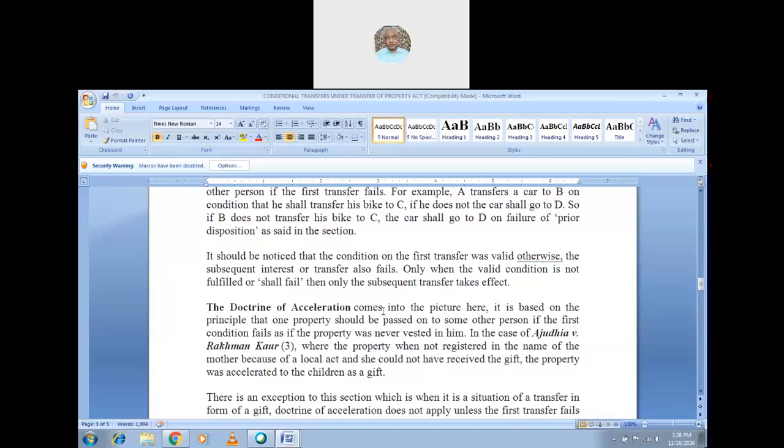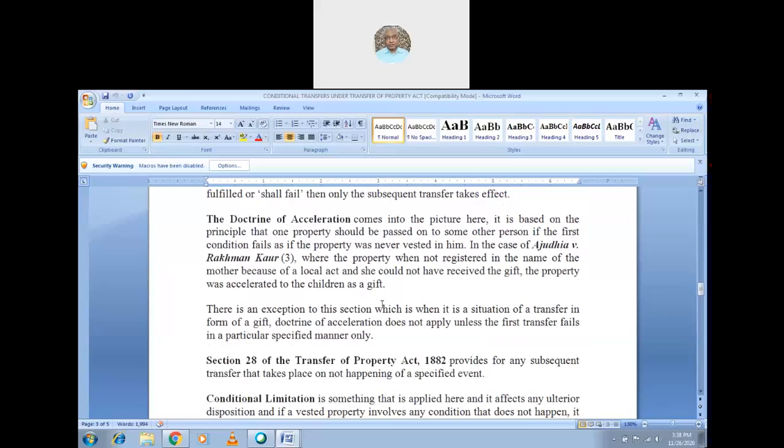So, it should be noted that the condition on the first transfer must be valid, otherwise the subsequent transfer fails. Only when the valid condition is not fulfilled and fails, then only the subsequent transfer takes effect. So that is validly either to take effect or not to take effect. Clearly it should be made. Then only it goes to the secondary point.